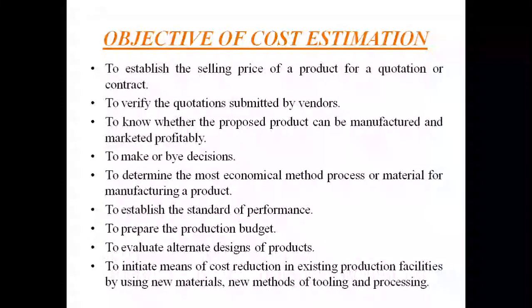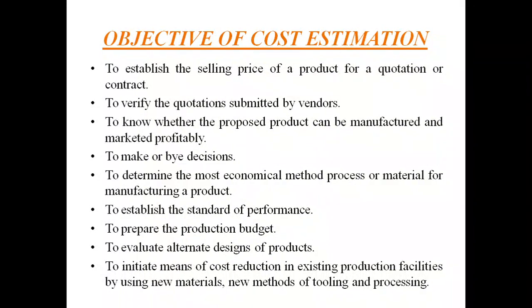It is to determine whether the part or assembly can be manufactured economically in the plant itself or to be purchased from outside. To determine the most economical method, process or material for manufacturing a product. The next one is to establish the standard of performance that may be used to control cost.